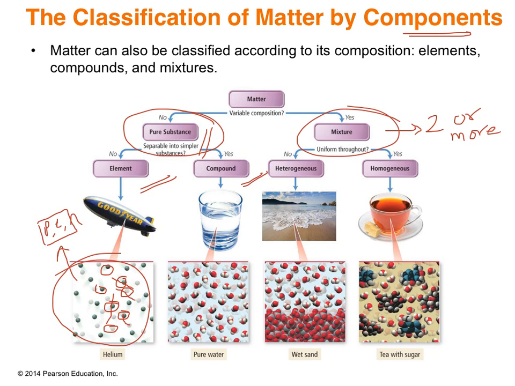Now a compound contains two or more elements, but those elements are found in fixed proportion. So here we have pure water. If you notice, I'm writing water as H2O. So this compound contains two hydrogens and one oxygen.